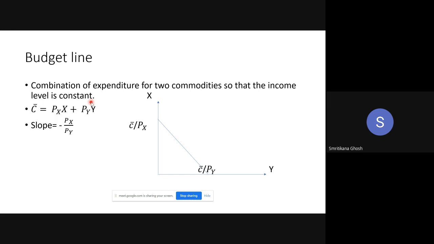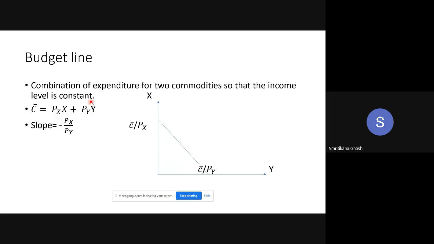As a consumer, my objective is to maximize utility. So I am going up, up, up. Where should I stop? This is not the way I can maximize. I have to remember that my pocket is limited. The prices of commodities are there. So given all those constraints, I have to choose X and Y so that my utility is maximum.